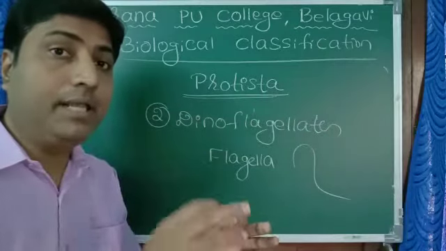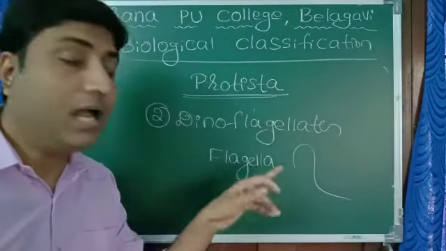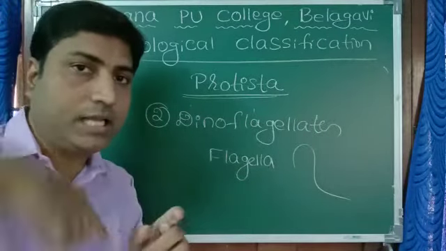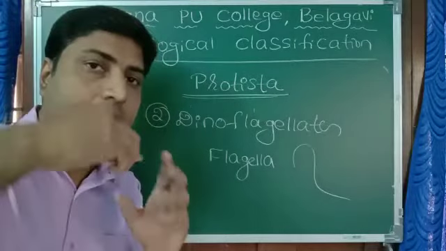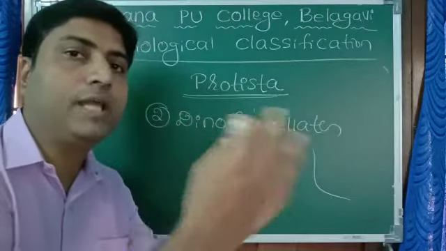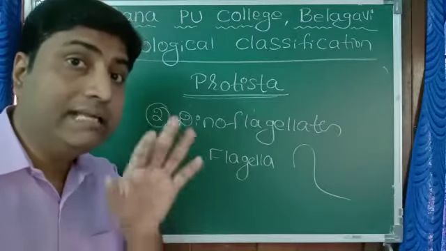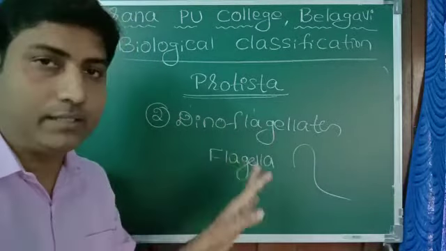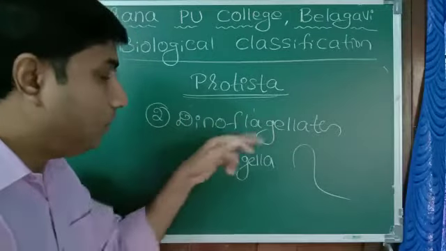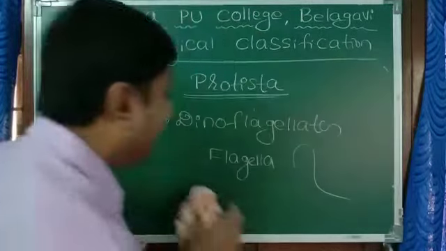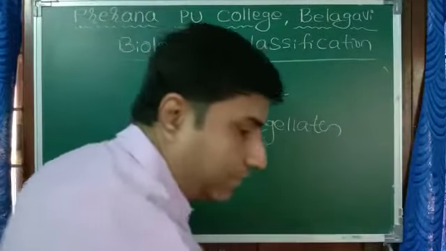They help in movement; flagella are the locomotory structures. They beat the flagella and it helps the movement of that particular organism. Even in case of Euglena we see that. Euglena will not come under this, but I gave it as an example.